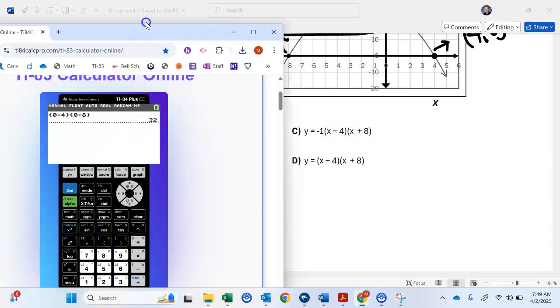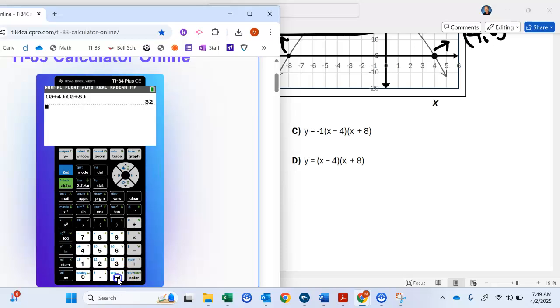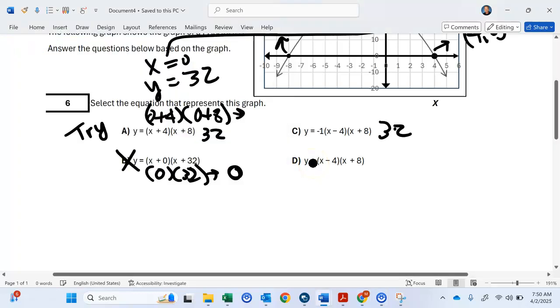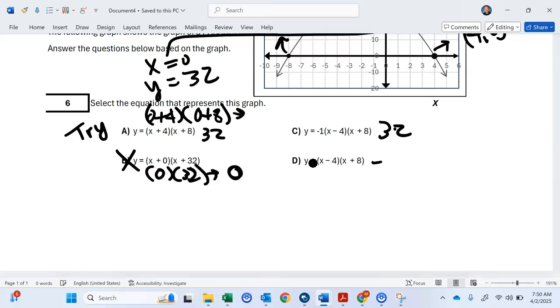So I get -1, parenthesis, 0 minus 4, parenthesis, again, 0 plus 8, parenthesis, enter. And that's also 32. So, okay, 2 of them work. And then I try this one over here, and this would give me -32. I know you can do that on your calculator, so I'll let you do that. But basically, this is wrong. So that means we have 2 maybes, maybe A, maybe C.